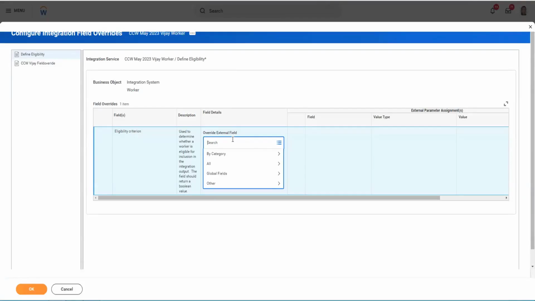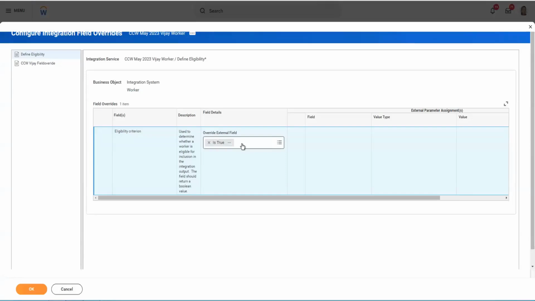If you do not have any eligibility at all, then you can just type, is true, or any true, whatever you want. That means everything is included, just to have something, because this is mandatory. So you can just define anything. Otherwise, if you have a genuine condition like only USA workers, or location from a particular location hierarchy or a company hierarchy, or belonging to a particular cost center, or a mix of combinations as well, only one field will be accepted here.